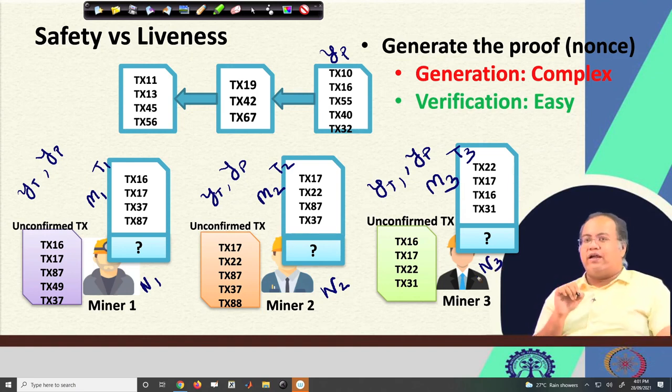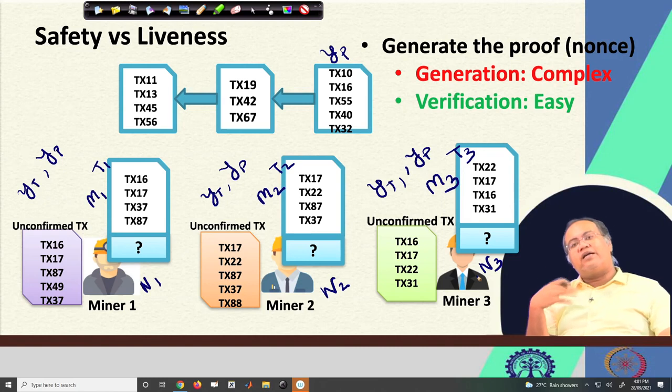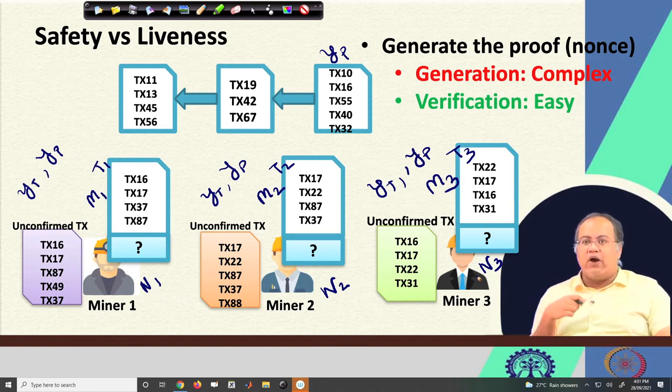Now, they have different targets. Because they are trying randomly, it is just like a brute force method through which they have to find this target nonce. So it is likely that every miner will take a different time to find the nonce.